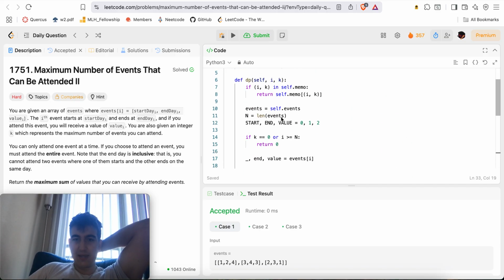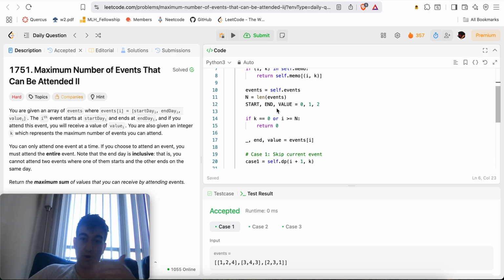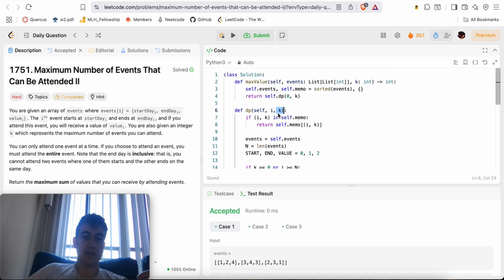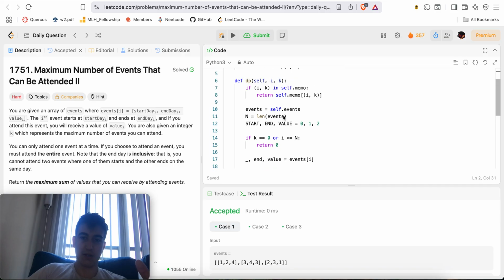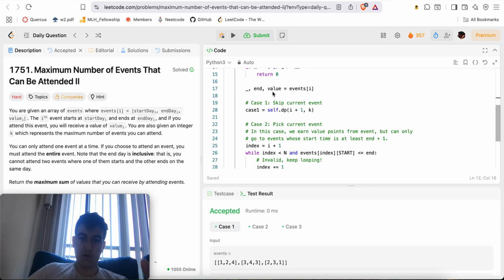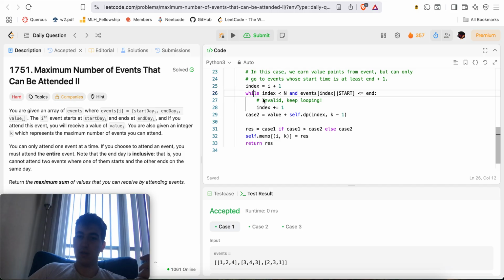That's out of the way, which means the total number of subproblems will be the total number of i's, which is the number of indices in events, so O of n, where n is the length of events, times the number of possible k's. We're going to go from 0 all the way up to the original value of k itself. So the value of k times the length of events will be the maximum number of operations, because everything otherwise inside of the DP function is O of 1. The recursive calls we count as O of 1 because we assume we do every single one.